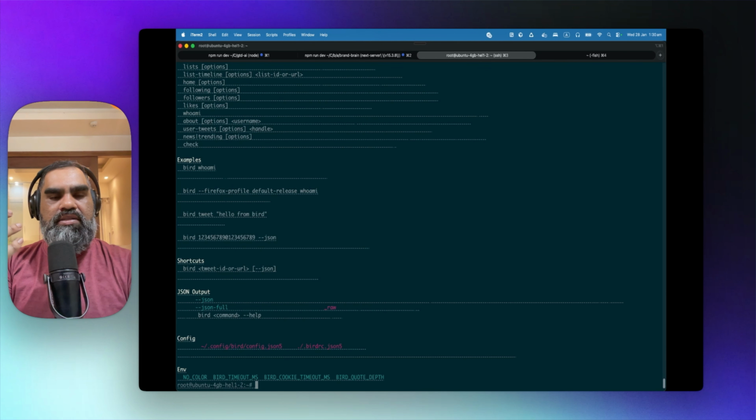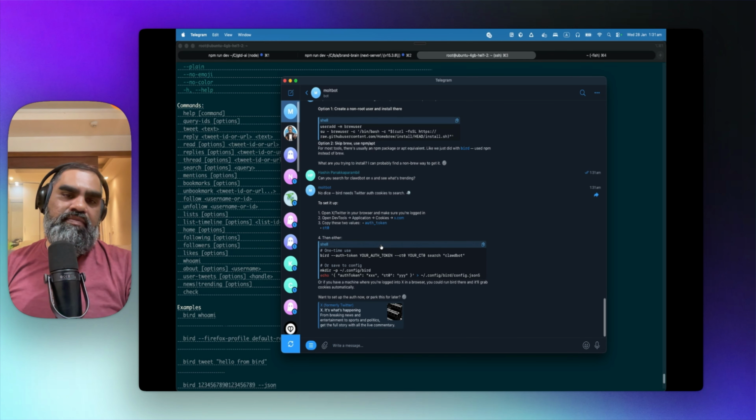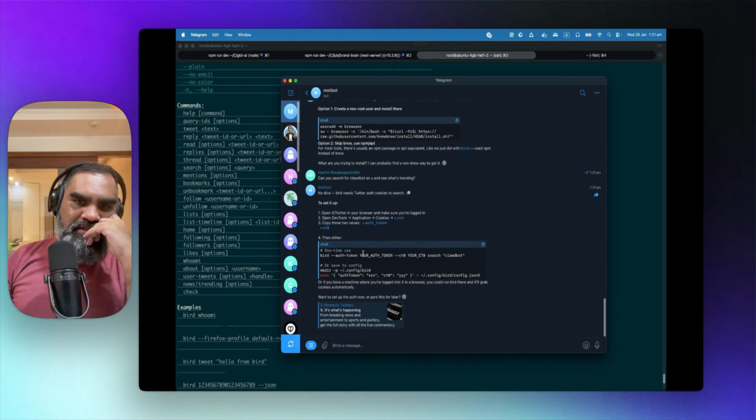Okay. So if I do: can you search for Clawdbot on X and see what's trending? Clawdbot. I'm going to... no dice. Bird needs Twitter auth cookies to search. It doesn't have an auth token and CT0. Yeah, this is going to take a little bit longer, so we'll do it in a separate video.